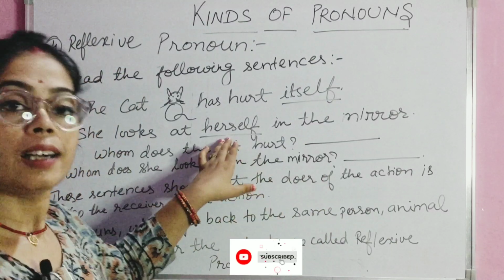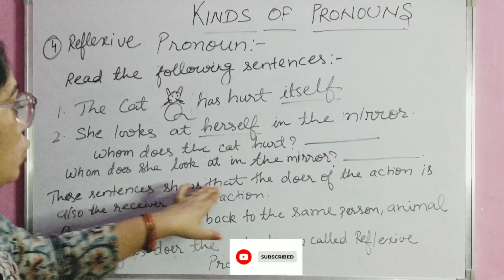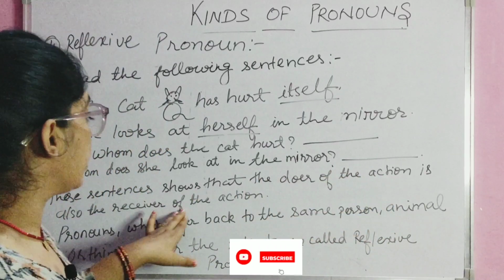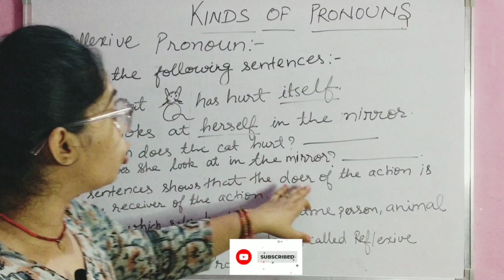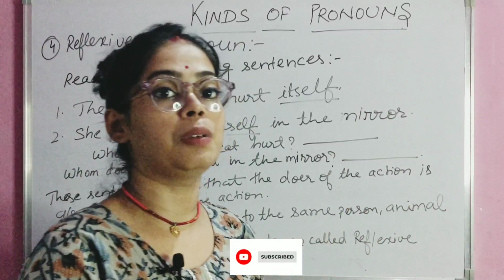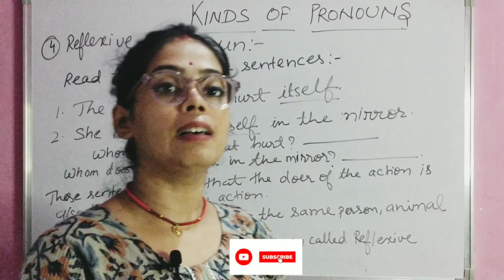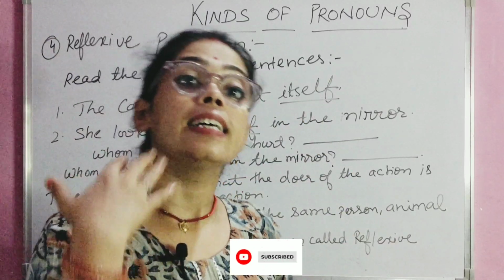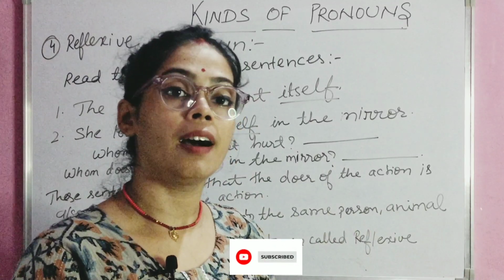She looked at herself. Okay, these sentences show that the doer of the action is also the receiver of the action. You can see the doer of the action, whether a person or an animal that is performing the action, is also the receiver. As shown in the examples, the cat has hurt itself and the girl is looking in the mirror at herself.